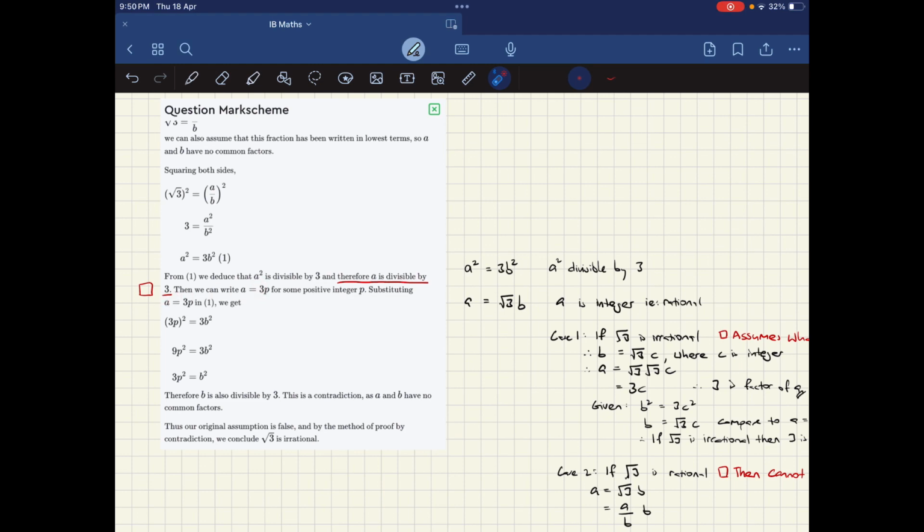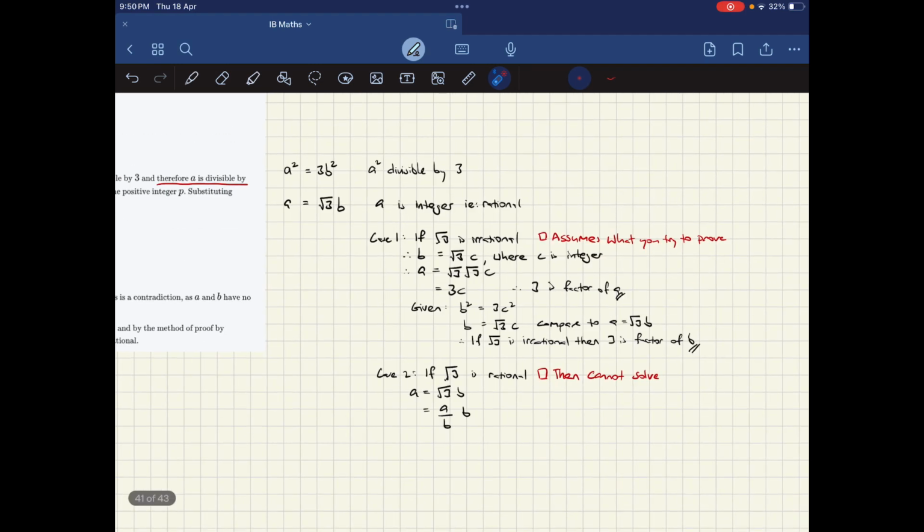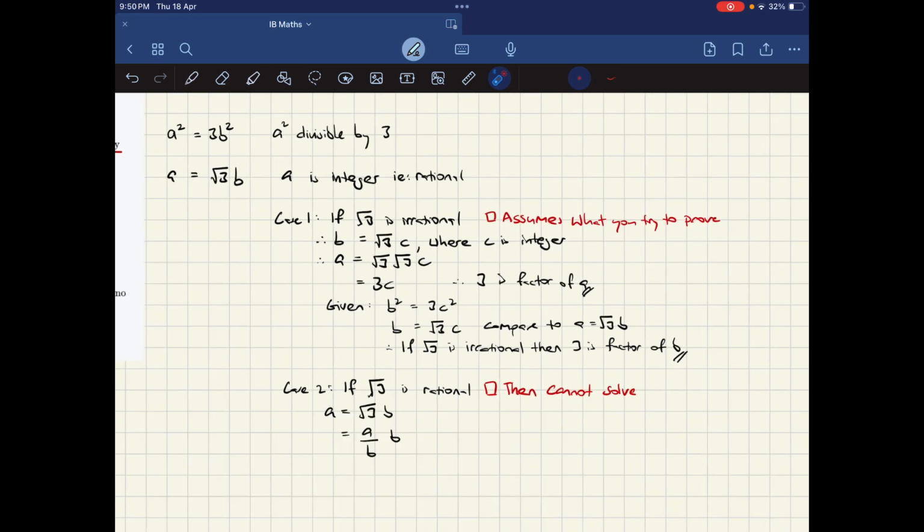There's more to it. So from a squared equal to 3b squared, you get a equals square root 3 b. And they tell you that a is an integer. So there are two cases. At the beginning, you have no idea whether square root 3 is irrational or rational. It's what you're supposed to prove. So if square root 3 is rational, which is what you're assuming, then you just get a equals a, and you cannot solve it.